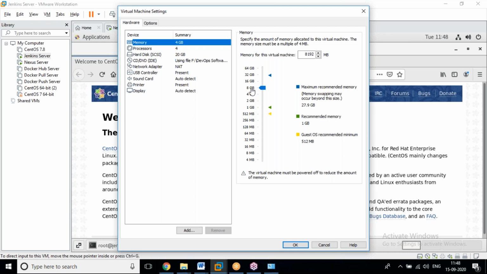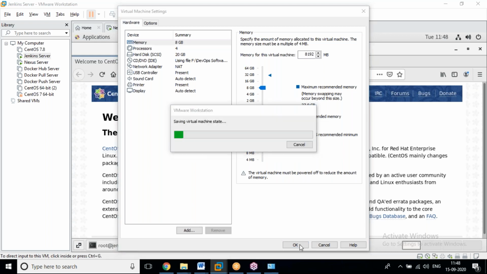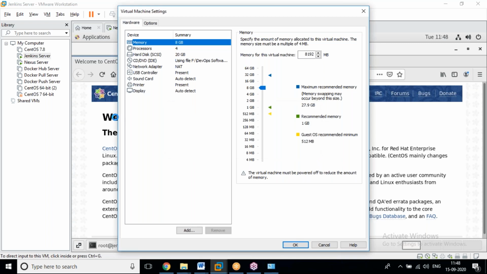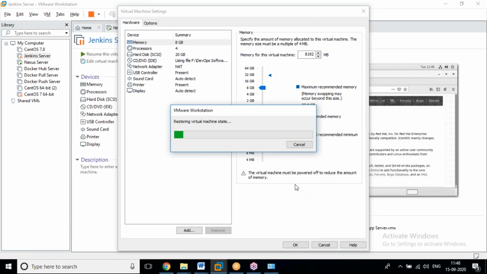I'm allocating 8 GB, because right now I have 8 plus 8. Just wait. The allocated memory is automatically converted to 8 GB, 4 processors, hard disk 20 GB. It's converting 4 GB to 8 GB.